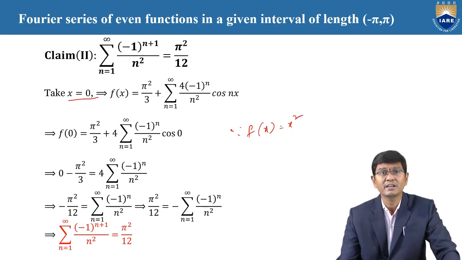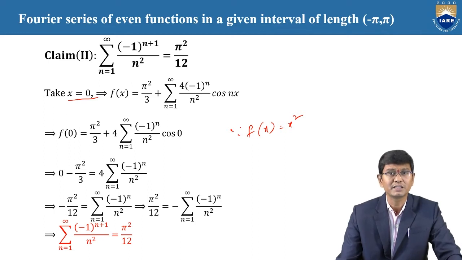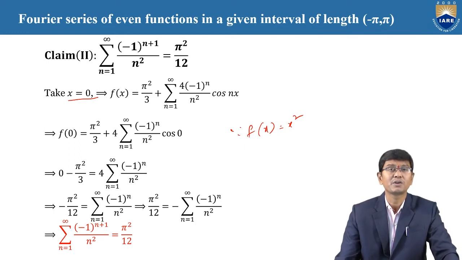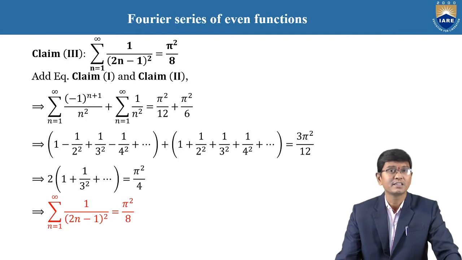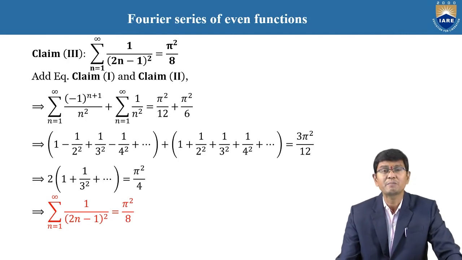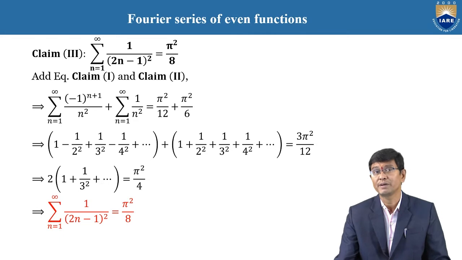With x equal to 0, after simplification the LHS part is minus pi square by 12, equal to the right side, summation n equal to 1 to infinity minus 1 whole power n by n square. Once again, cross multiplying and after the total simplification, you obtain clearly that summation of minus 1 whole power n plus 1 by n square is equal to pi square by 12. Now we will verify the third case, that summation n equal to 1 to infinity 1 by (2n minus 1) whole square is equal to pi square by 8.